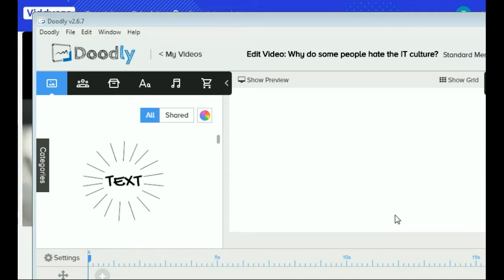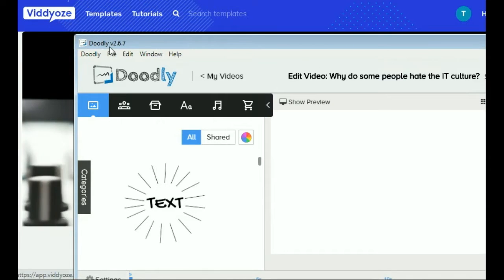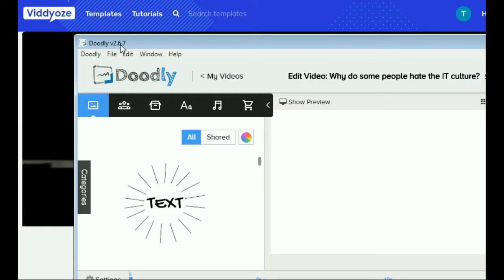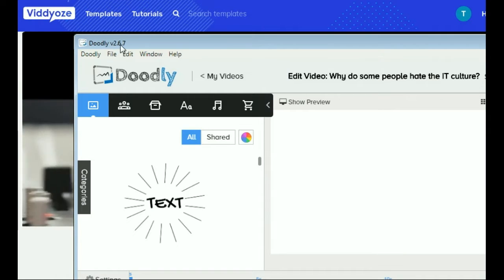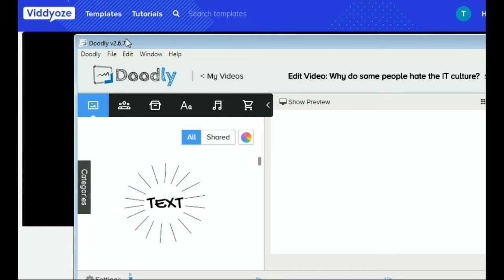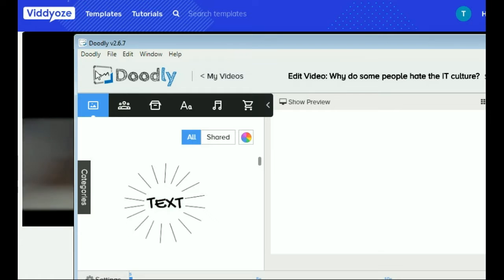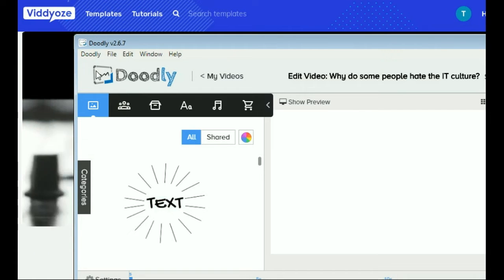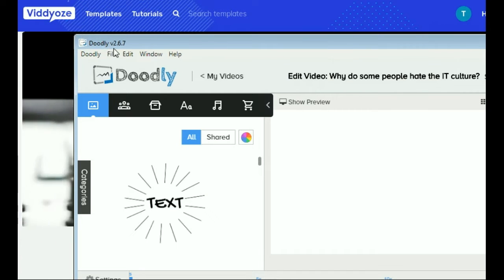Today I'm going to do a quick review of these two softwares to design. One is Videos, you can see already, and another is Doodly. These are different. You may think that these are not linked to each other, but one surprising thing is that if you are purchasing it right now, both of these cost like $67. The price is so similar. I was thinking whether these two are from the same company or not, but I couldn't figure it out.